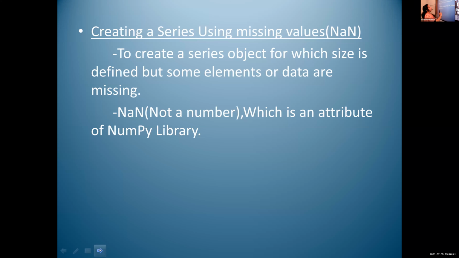The expansion of NaN is not a number. NaN means it is not a number.